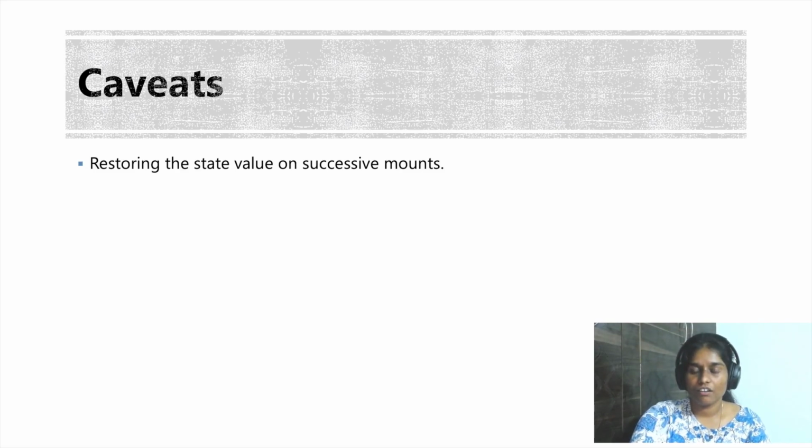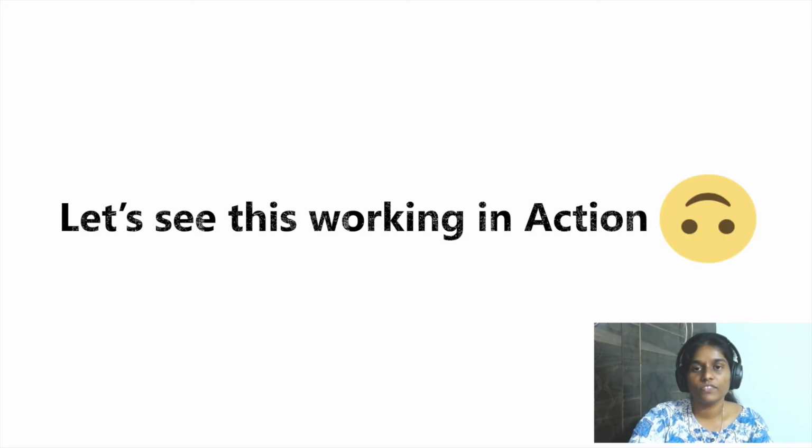This is generally not something we would actually want for apps like to-dos, and there should be ways to solve it. One way to solve it is to take a backup of the value when the component unmounts and store it in a global window level object, and restore its value whenever the component remounts again. These are some of the caveats or issues we should be careful about when we decide to write our apps